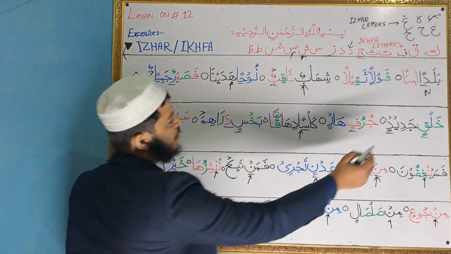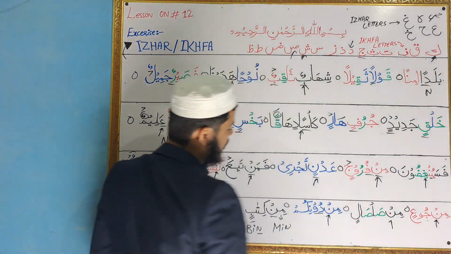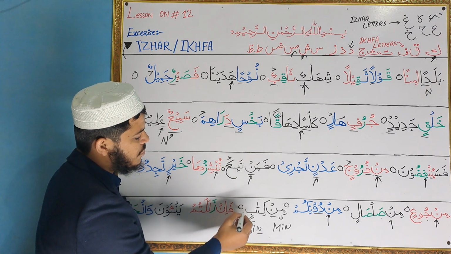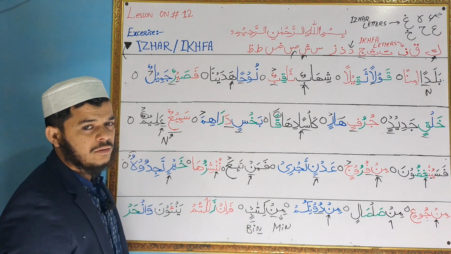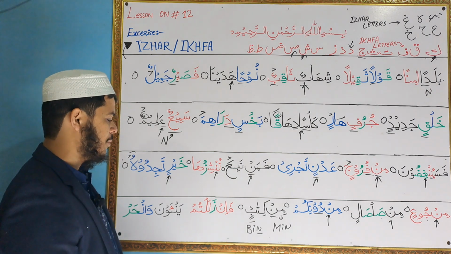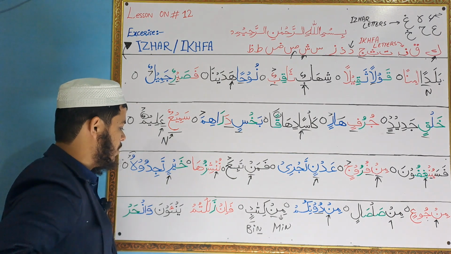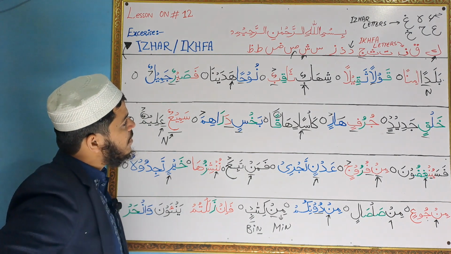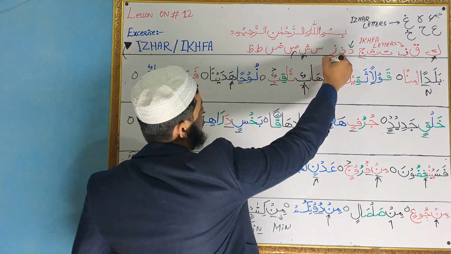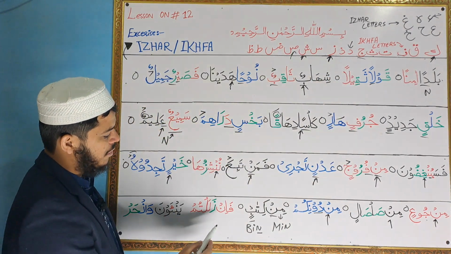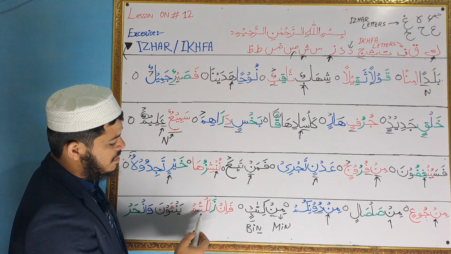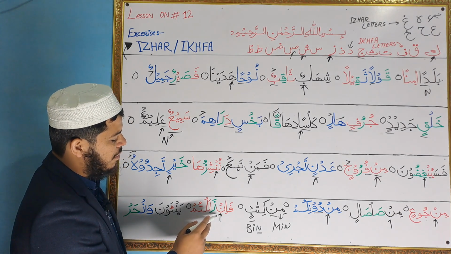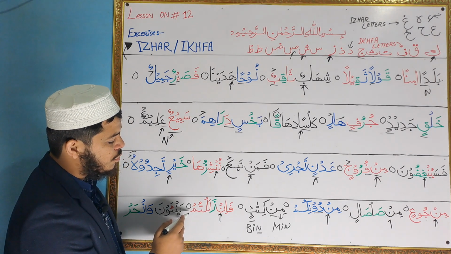Kaf is one of the ikhfa letters, you can see right there. Min kitabin. In case of stop, it will become echo. Min kitab. Okay. Next, after noon with sukoon, the letter za comes. So za is one of the ikhfa letters right there. Fa in zalaltum. Fa in zalaltum. Okay.